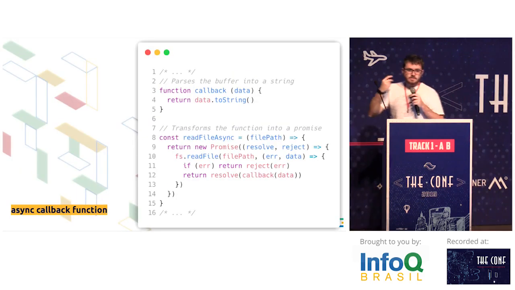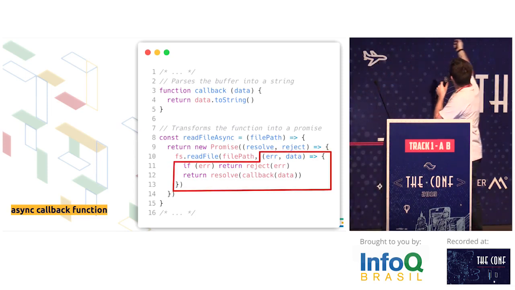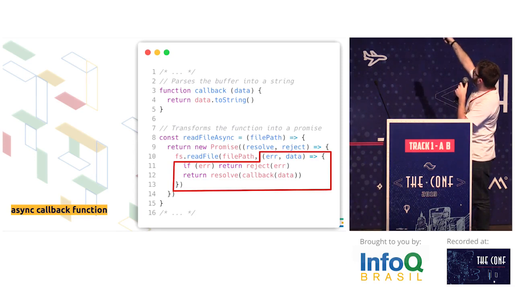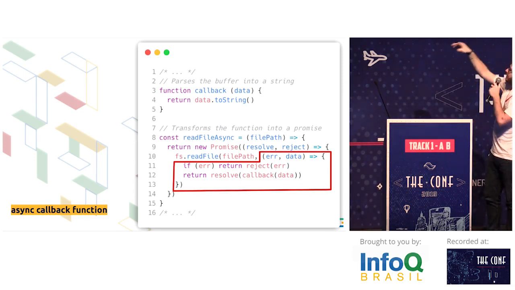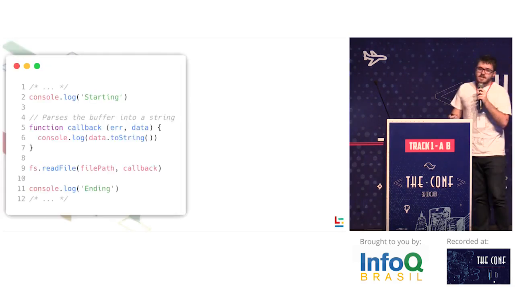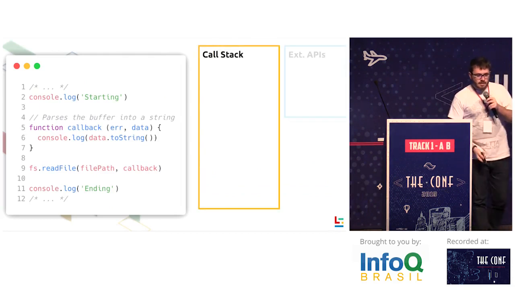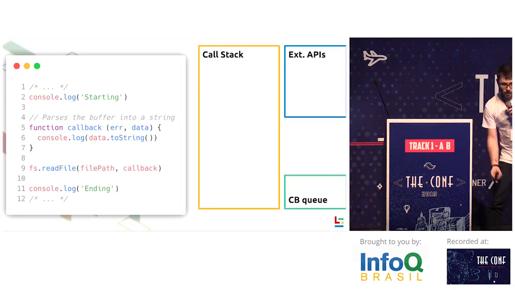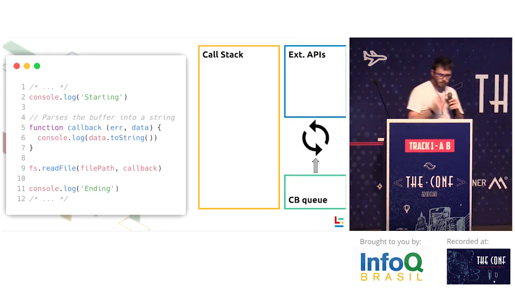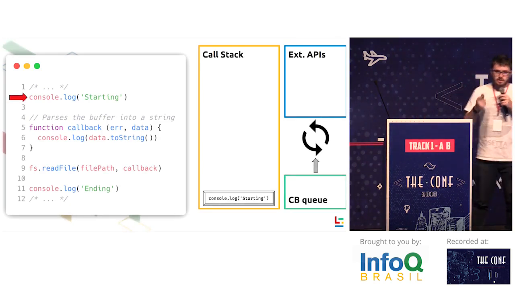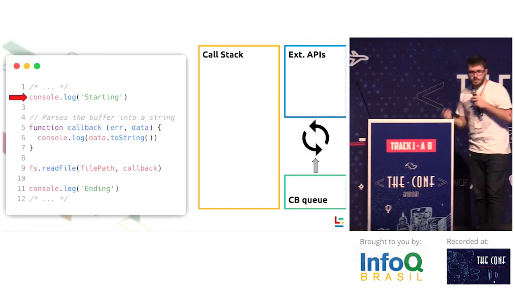So let's take our read file function. Let's simplify it a little bit. This is our callback, the callback for the read file function. This is what's going to be passed to the fs req wrap function. And let's simplify this to remove the promises and only work with callbacks. So now we have our call stack, our external APIs, and our callback queue, and everything is bound together by the event loop. Basically, we're going to execute a starting log. So this is going to print starting to the console. Then it's going to be returned.